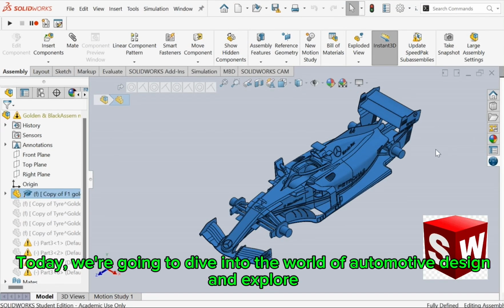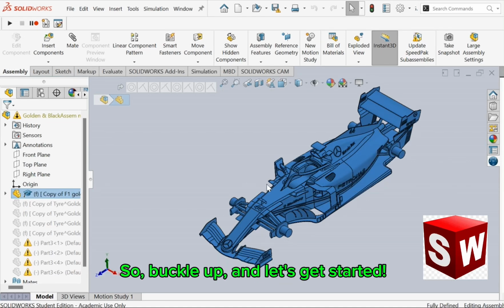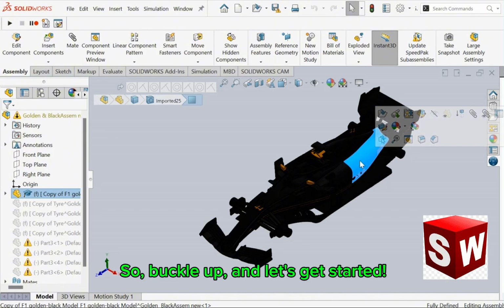Today, we're going to dive into the world of automotive design and explore how to model a sports car in SolidWorks. So, buckle up and let's get started.